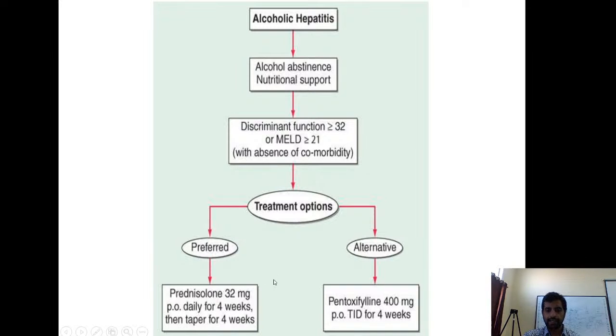But there are some contraindications for steroid use. For example, if the patient is having severe infection, not mild. Mild can still be treated with steroid and antibiotics. Severe infection, liver failure or encephalopathy, we go for pentoxifylline. Okay, not encephalopathy, sorry. Renal failure and liver disease. And bleeding. If there are bleeding varices, GI bleeding, infection and hepatorenal syndrome, then we prefer pentoxifylline. Otherwise, we prefer steroid.